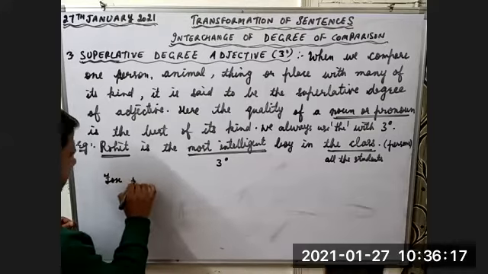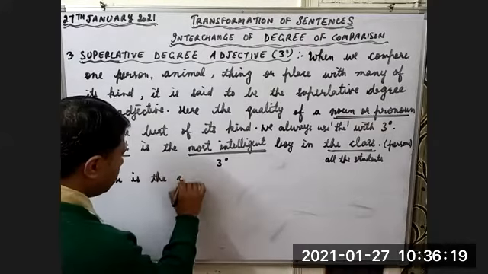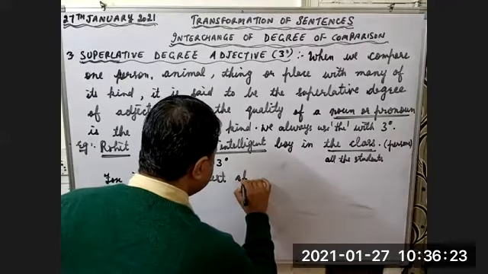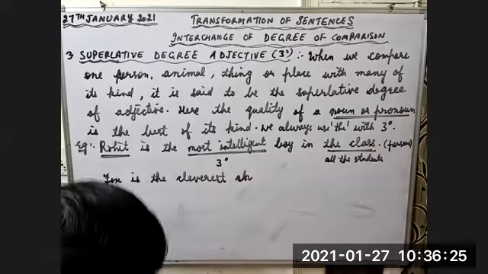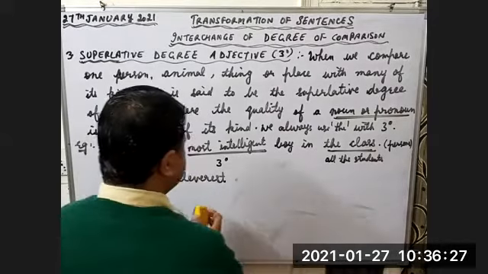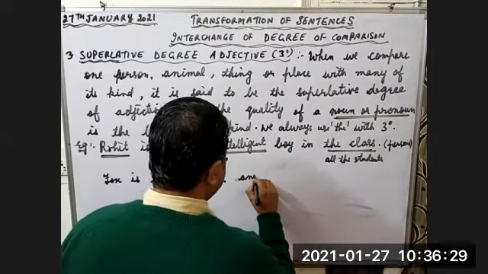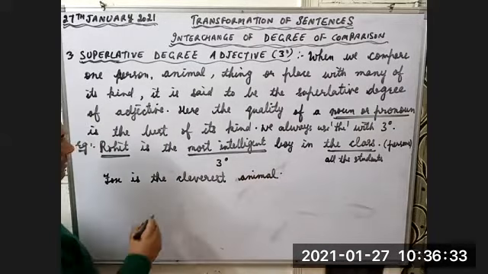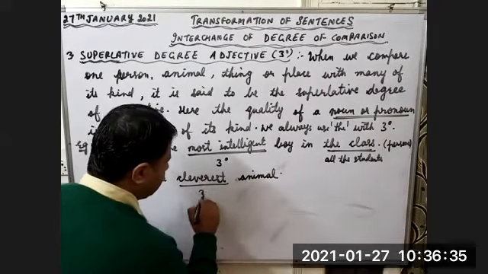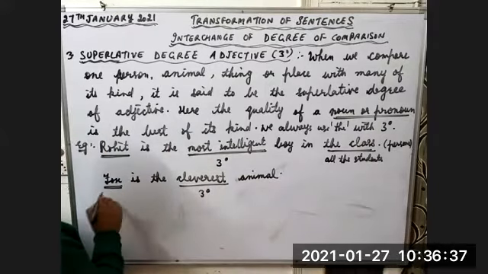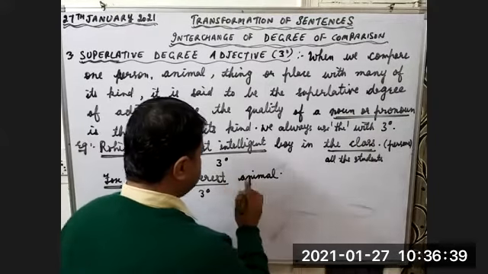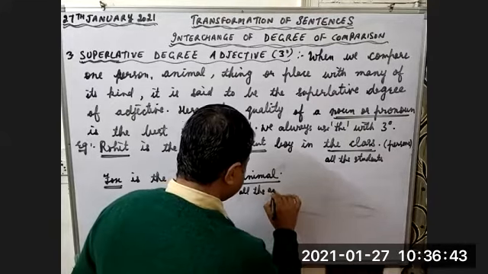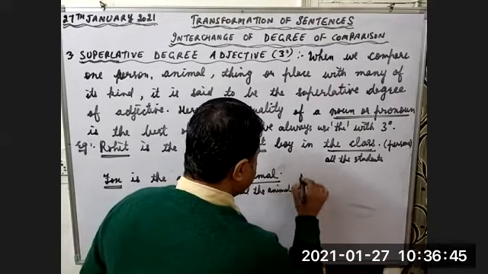Now let's write one more example. Fox is the cleverest animal. Here, cleverest is the third degree. Fox is compared with all the animals.